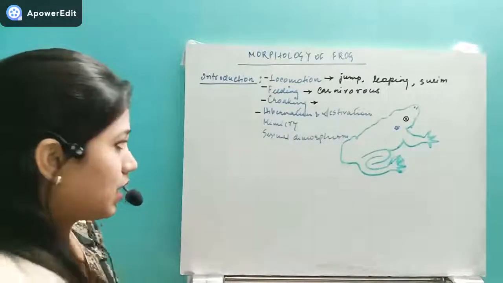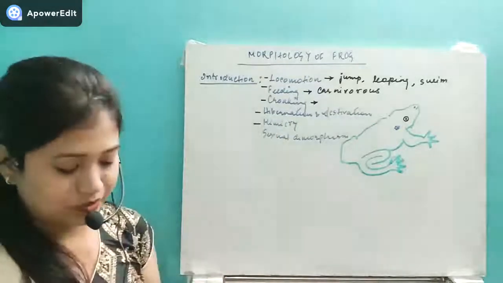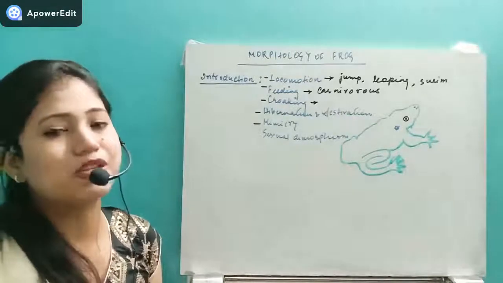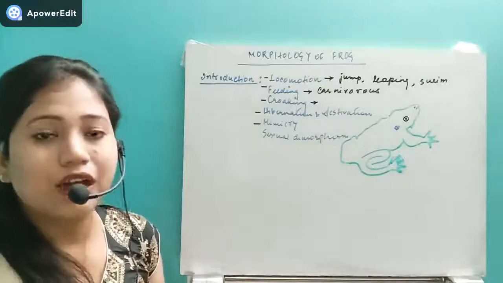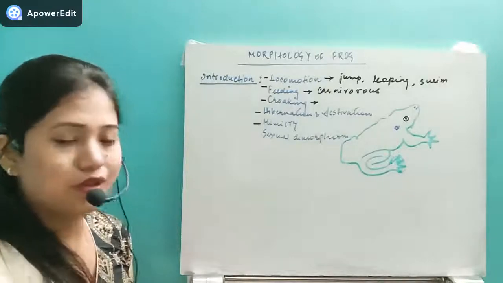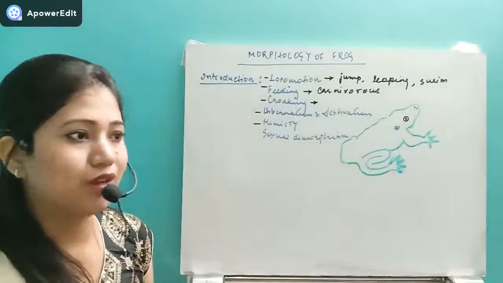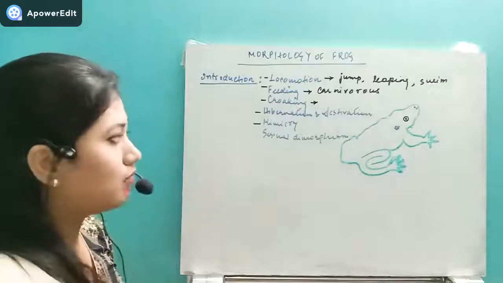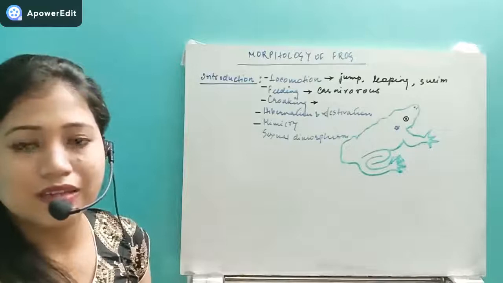The next characteristic is mimicry. In the skin of the frog they have some specialized cells. Those cells can change color according to the surroundings, whether it is green or brown, or a dried leaf. Whatever the color of the surroundings, the frog can take that color. And why do they take this color?